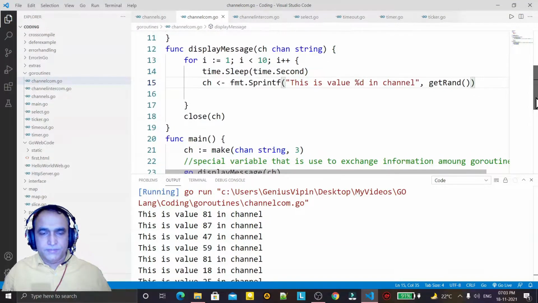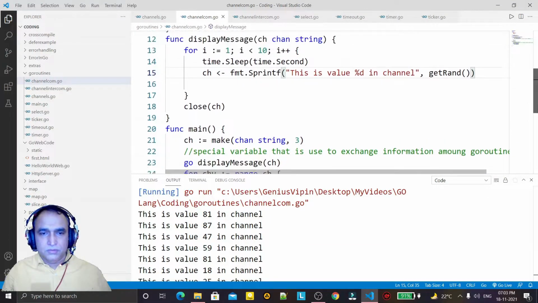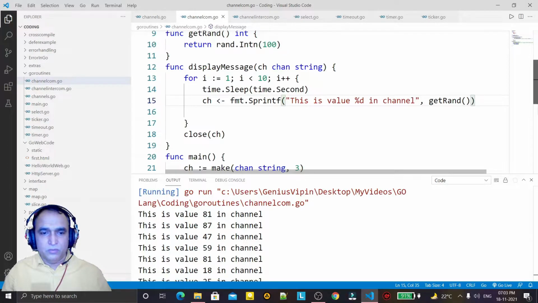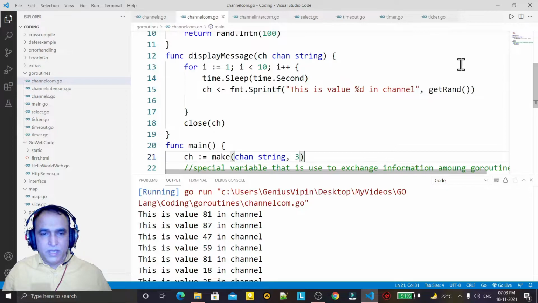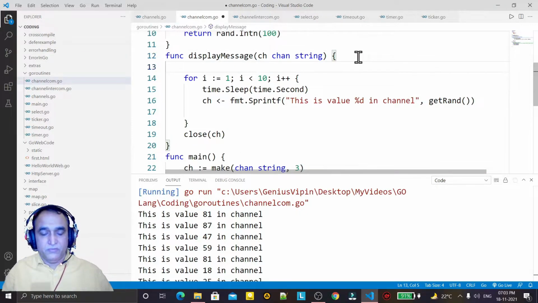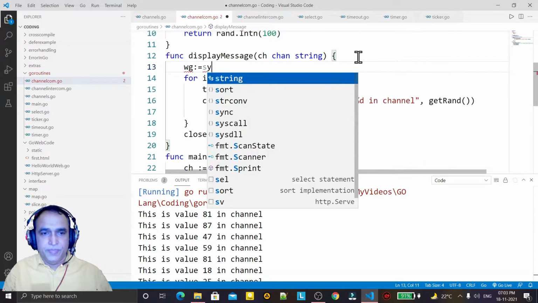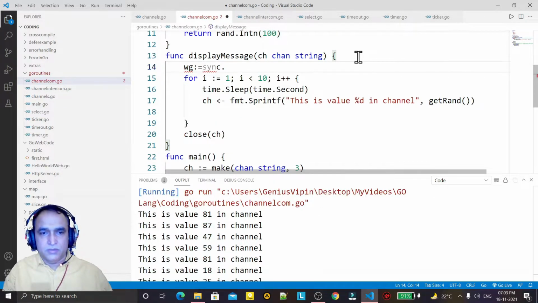So here I can create a wait group. I create the wait group wg as an object, and I say sync.WaitGroup. So I create the wait group here.